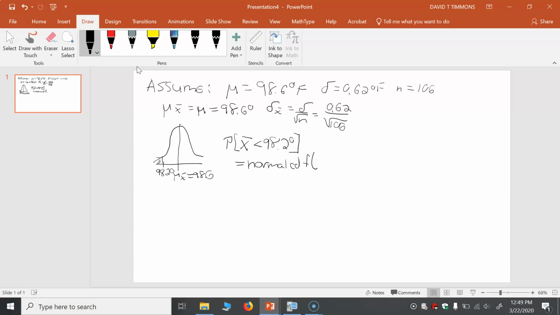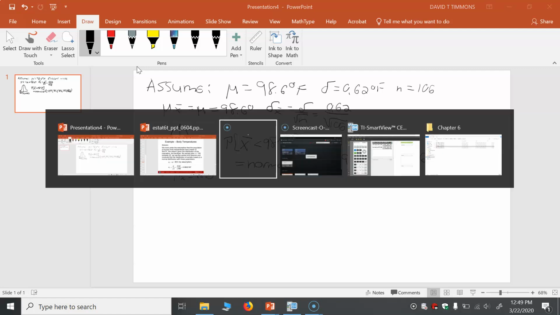So this would be minus 1e99, 98.2, and we'll assume the temperature is 98.6. And now again, we're not going to calculate. You saw that the standard error of the mean value was 0.0602, but we can just put it in directly, the 0.62 divided by the square root of 106. Sorry, I know it's a little hard to see the 1 there. So let me go to the TI.